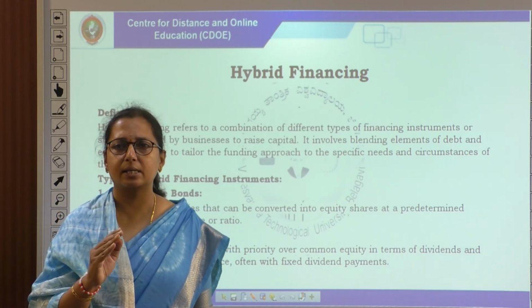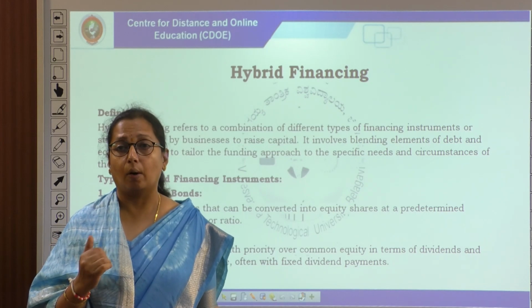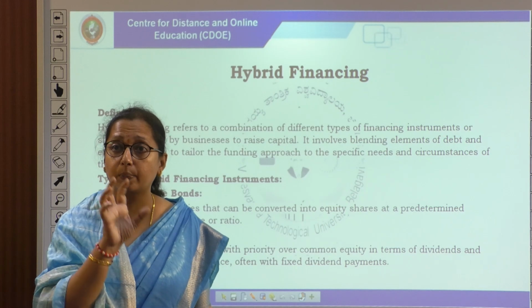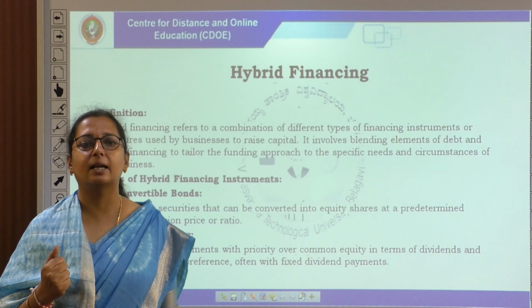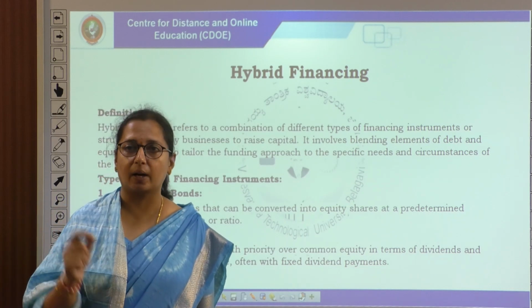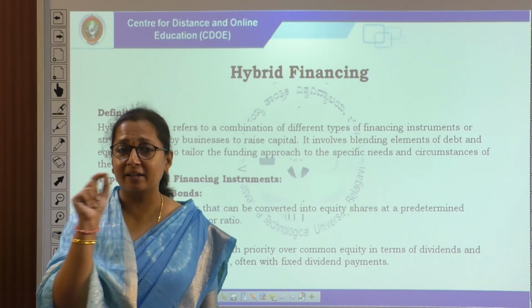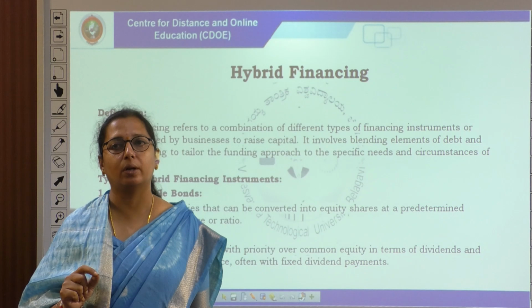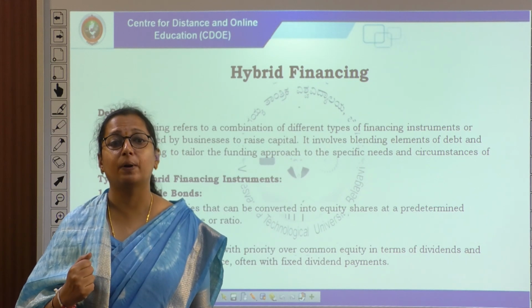Bonds which can be easily converted from debt into equity are called convertible bonds, converted at a specified ratio. These are debt securities that can be converted into equity shares at a predetermined conversion price or ratio. Please highlight the point of predetermined price and conversion price or ratio; that is called a convertible bond. And the second one is preferred equity.